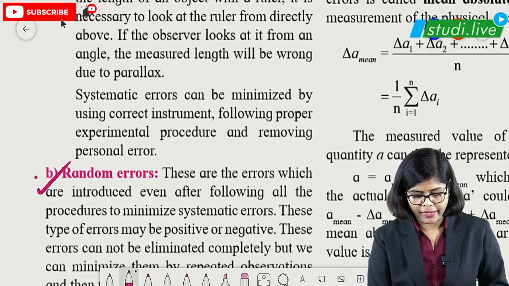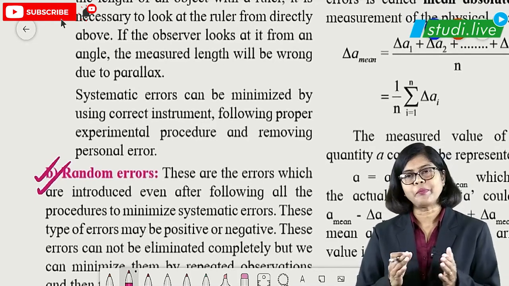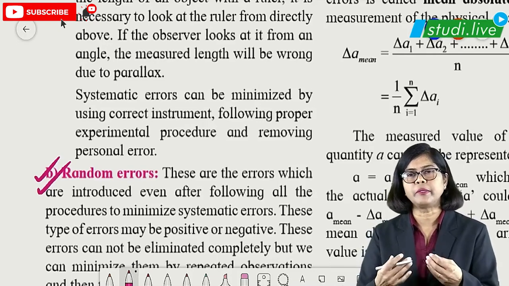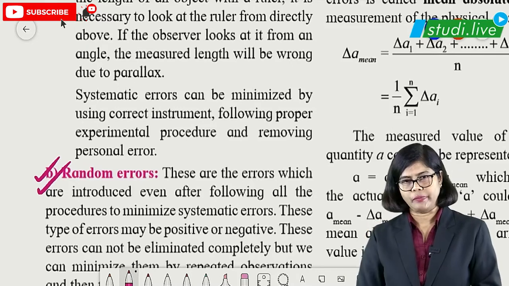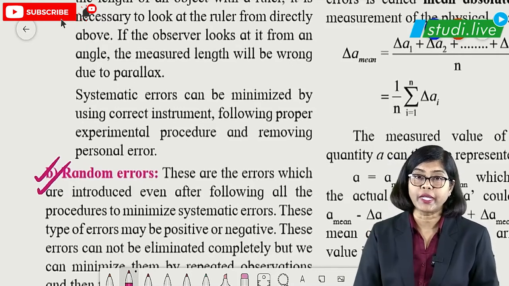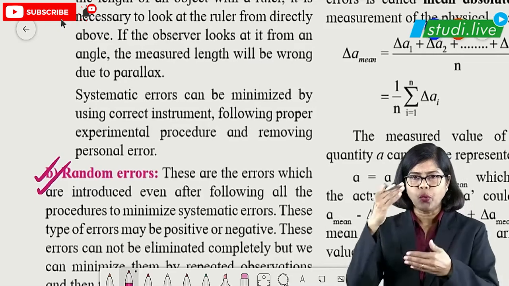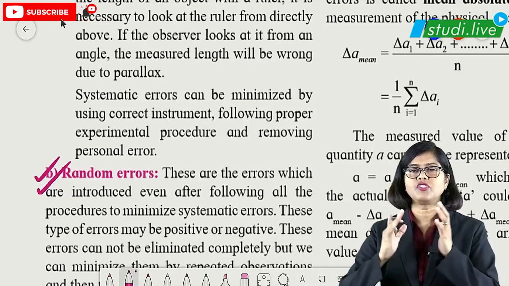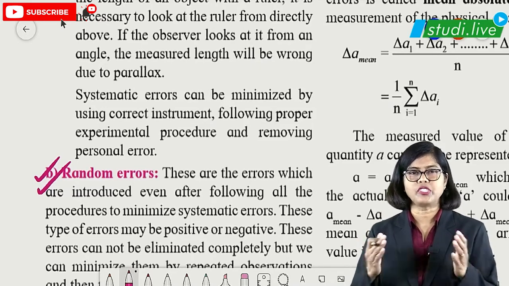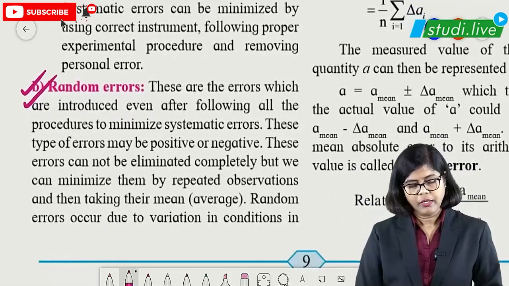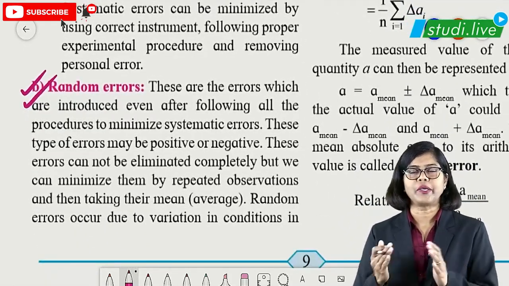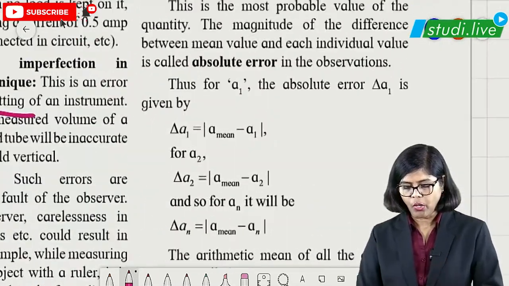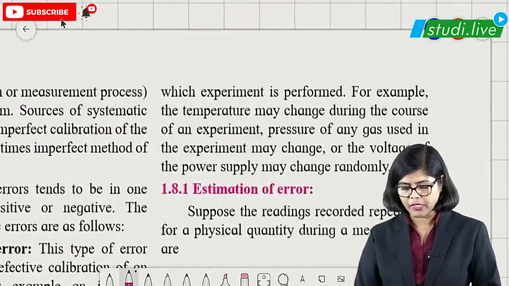Now we will study random error. Random error is something which you don't expect to happen. For example, suppose you are taking readings and there is a voltage fluctuation. Because of that the pointer keeps shaking and you are not able to take the reading properly. Suppose you are measuring the cooling of water and suddenly the temperature changes because it's raining outside. That again comes under random error. So a change in climate, pressure, temperature, everything comes under random error. So this is all about error, students, which is asked for 3 marks.